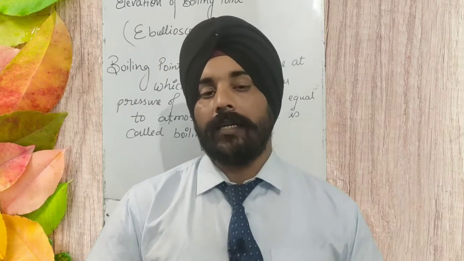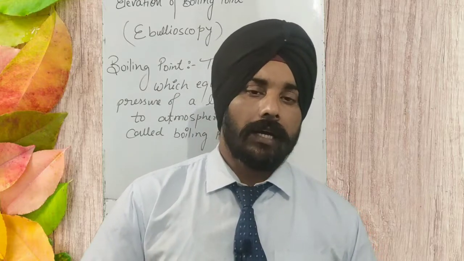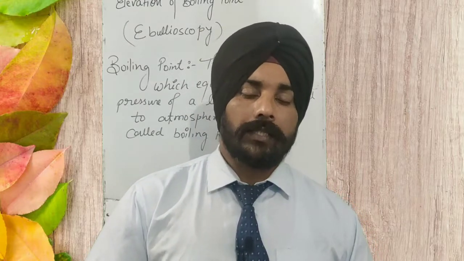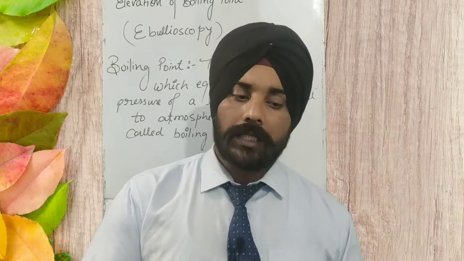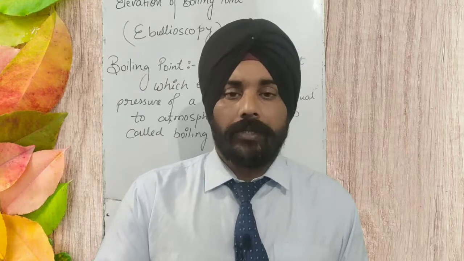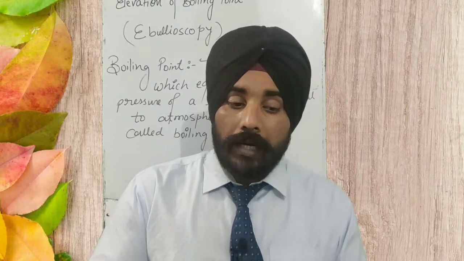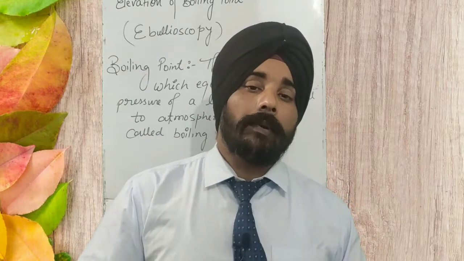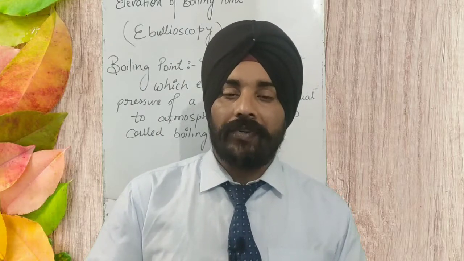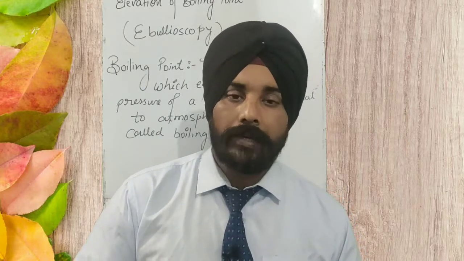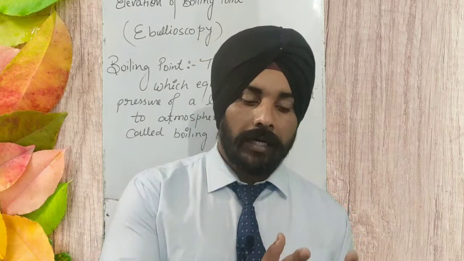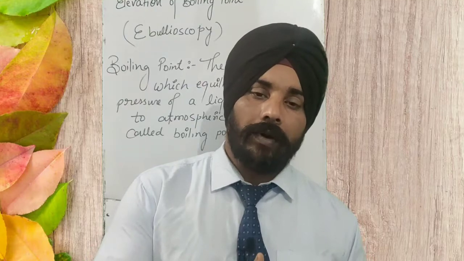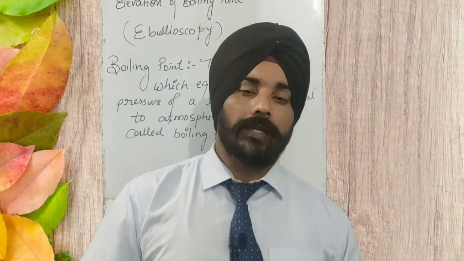You might have read in previous classes that the boiling point of a liquid is the temperature at which the liquid boils. But if we look at the definition in terms of vapor pressure, it is a little bit different. So let's talk about the relation between vapor pressure and temperature. What is the relation between the two?